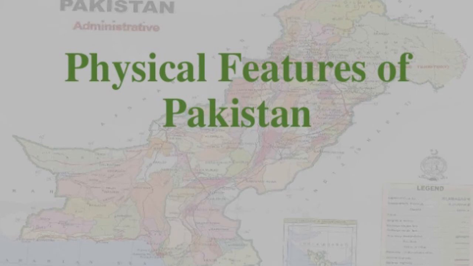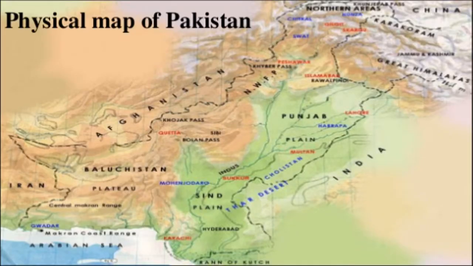So let's now look at the physical features of Pakistan in depth. This is the physical map of Pakistan, where you can see that the green area is where there is a lot of agriculture, whereas the brown area is where there is no agriculture as such, and it is a very dry area. And all these colors represent different types of physical changes in the country.